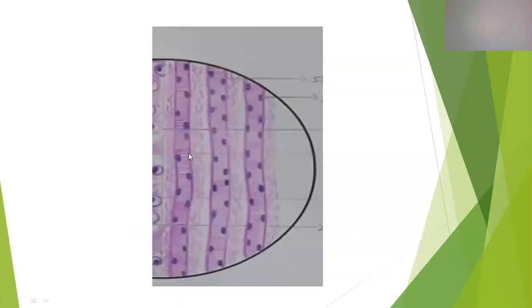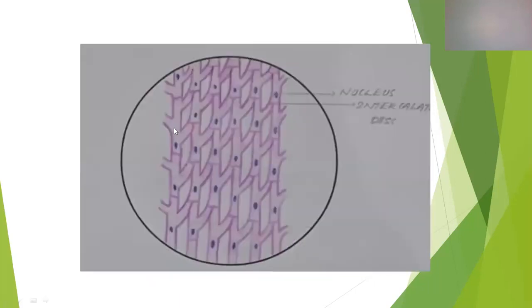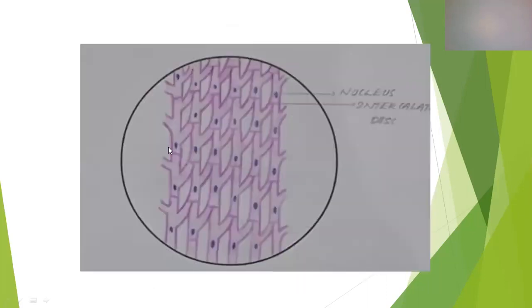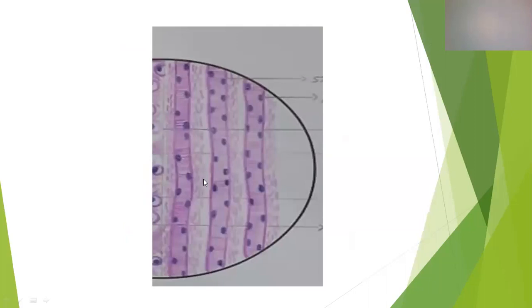Here it is an unbranched fiber, but here it is a branched fiber. Here the cell junctions, intercalated discs, are present; here the discs are absent. Here striations are prominent, but here striations are there, but less prominent. So these are some of the differences between cardiac muscle and skeletal muscle.